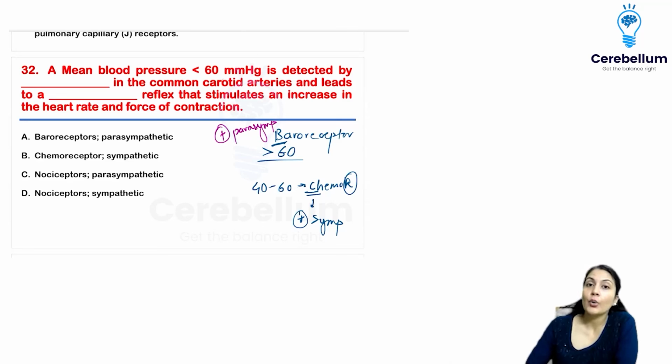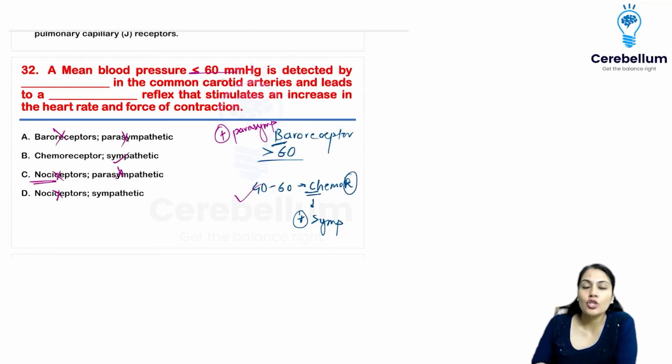CIC is the cardio inhibitory center or cardiovagal center. The chemoreceptor is going to act on your VMC, vasomotor center. Now the pressure has been lowered, so I'm going to go with the chemoreceptors, not the baroreceptor or pain receptor. Even if you know that, you will get to the answer. And yes, it is going to activate the sympathetic system, not the parasympathetic system.